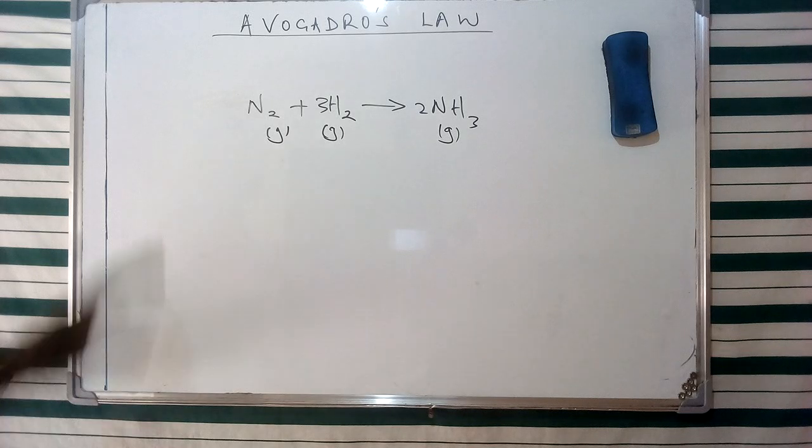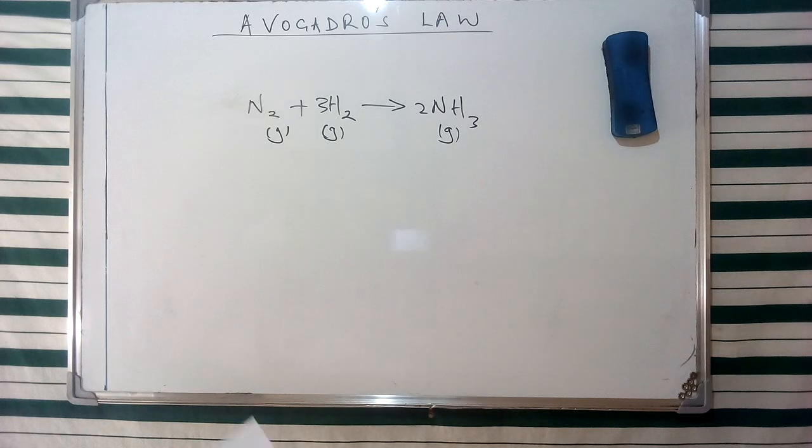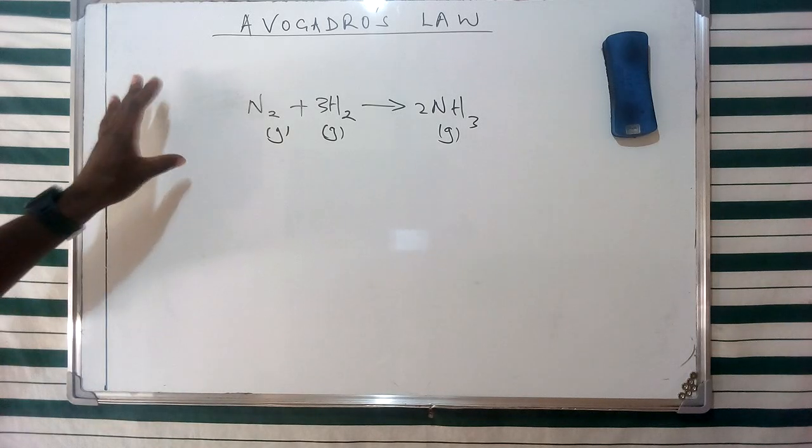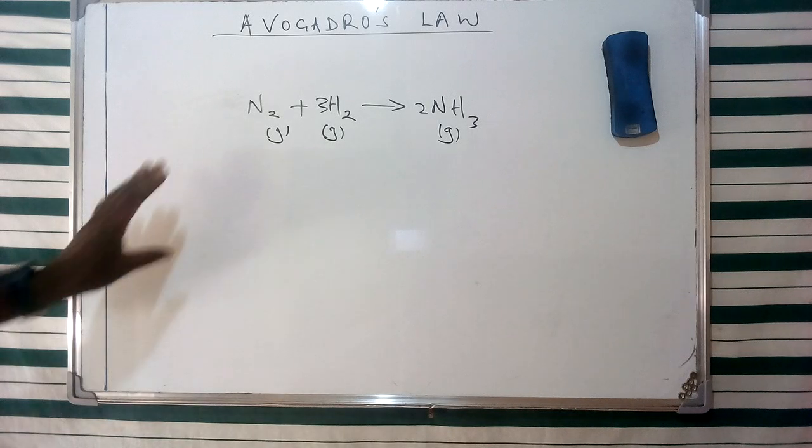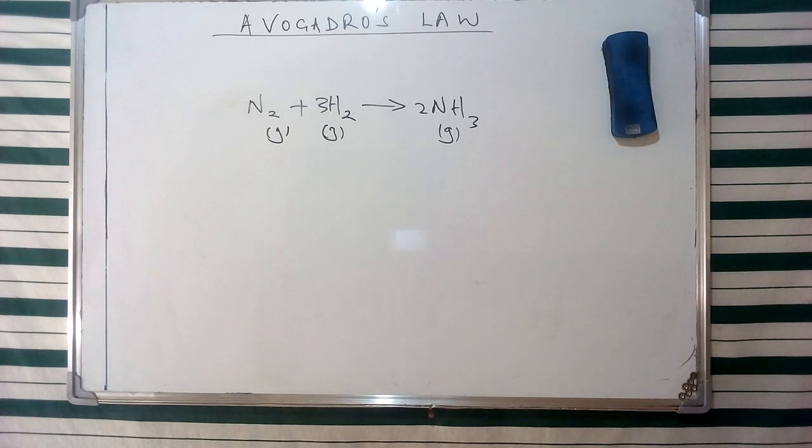And in our discussions, we're going to consider the case of a mixture of gases and pure gases in general. We had said that gases basically have a general, somehow similar kind of behavior whenever we're talking about the various ranges of gases that we may come across. In our last discussion, Avogadro had suggested that equal volumes of all gases at the same temperature and pressure are going to consist of the same number of molecules.